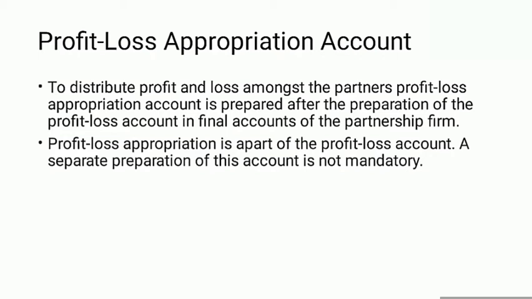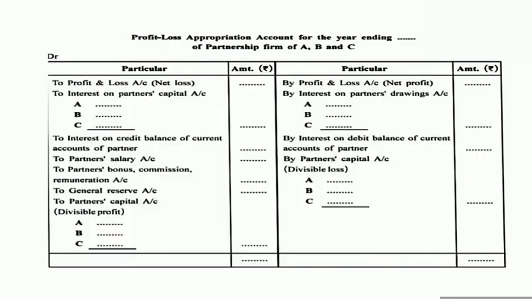Okay, now we are going to learn about the specimen of profit and loss appropriation account. Debit side, particulars, amount, credit side. Same two sides are there, debit side and credit side. Debit side means all the expenses related to the firm, which the firm is going to pay the partners, and credit side means incomes, which the firm is going to charge on the partners. It may be interest on drawings.